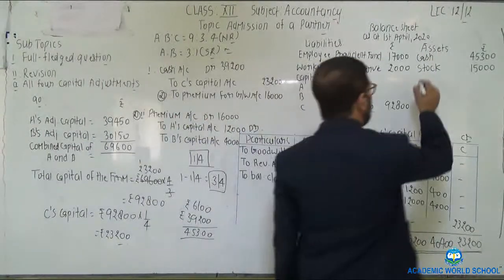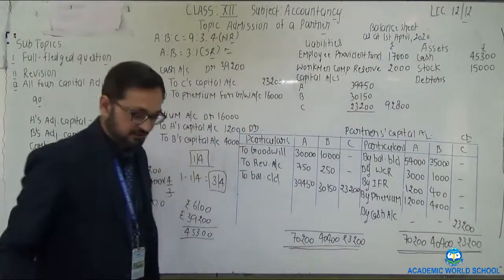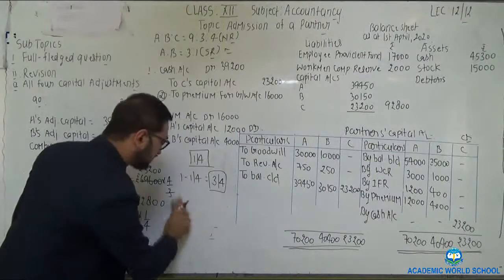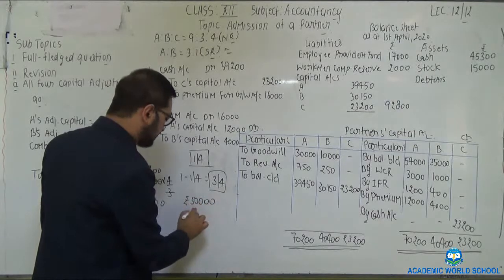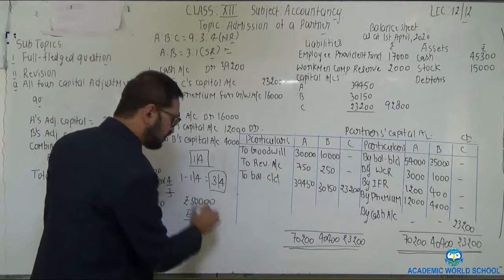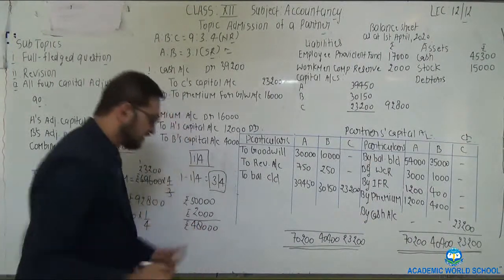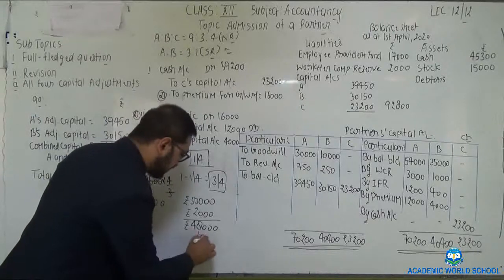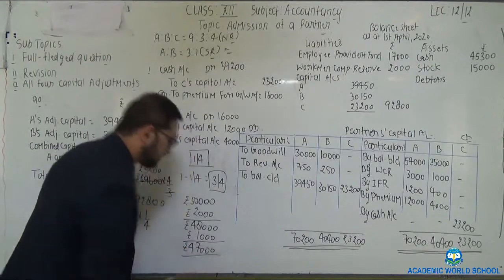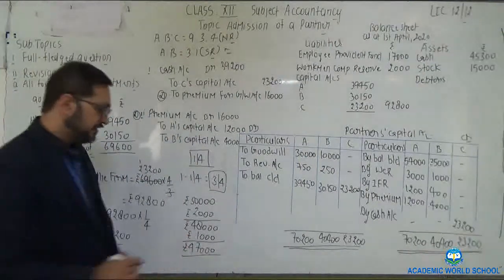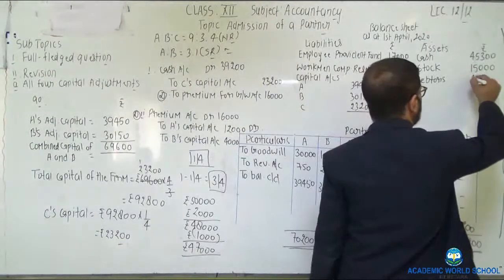Debtors. The amount of debtor which is given as rupees 50,000 in the balance sheet. 2,000 provision. Rupees 2,000 provision is already being made. So 50,000, 2,000 old provision which is already being given in the question, and the actual amount which was given of debtor in the balance sheet was 48,000. And now there is a loss as bad debt which is given in the adjustment of rupees 1,000. So 1,000 is to be deducted from the amount of debtor. Now the actual amount of debtor would be 47,000.